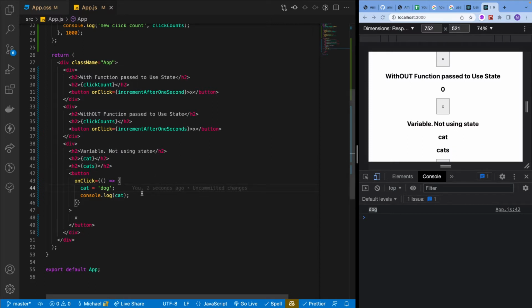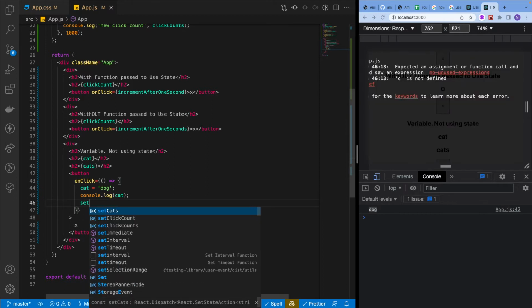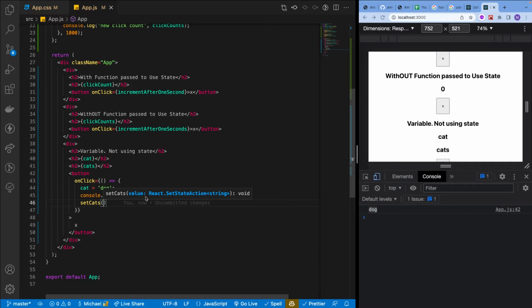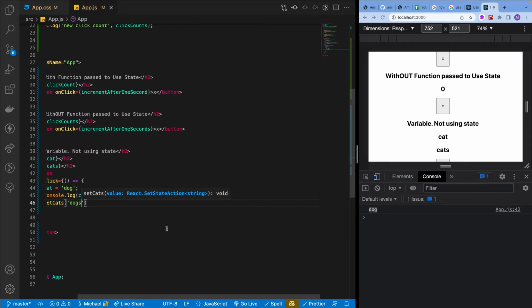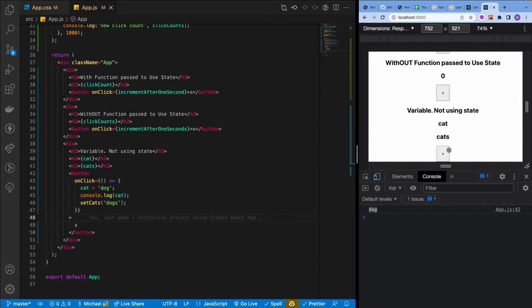So when we do this on click, we'll change that, but we'll also set cats. All right, so set cats, I want you to be set to, what do we want to send it to? Let's send it to dogs, because why not? So if we click this button, cats should equal dogs, and it does. But again, our word cat here is not being changed.